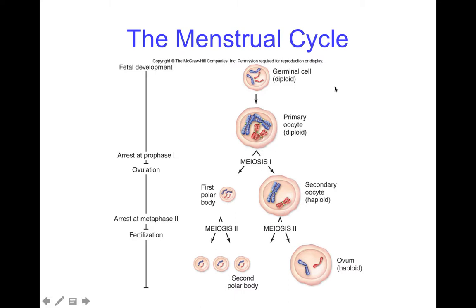With the menstrual cycle, we have the fetal development here. This is at the very beginning. Then those oocytes are arrested right here in prophase. Once they reach puberty, ovulation occurs. You get the secondary oocyte, which is the large one that goes through meiosis 2, which is the egg, and you get the polar body that gets developed here. Then it arrests again at metaphase 2 until fertilization takes place. When fertilization takes place, it's going to take place over here in the ovum, and the secondary polar bodies will not be fertilized.